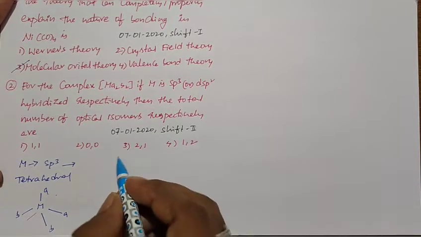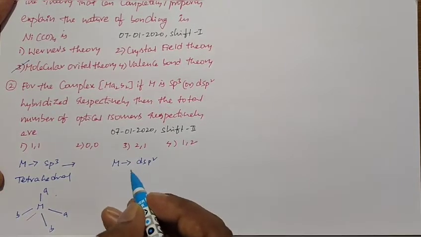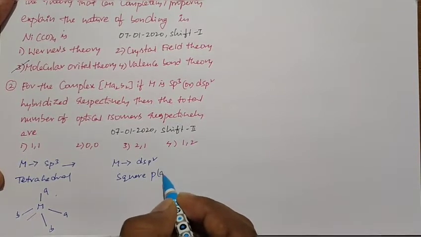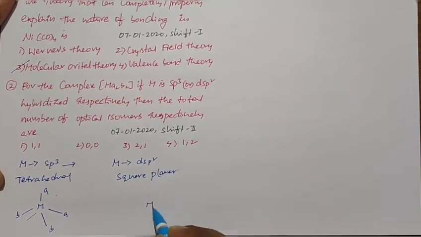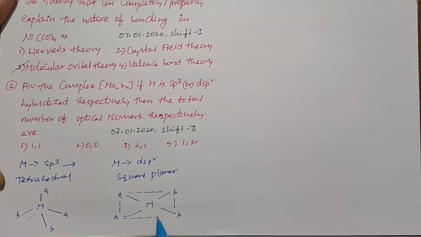Similarly, when M undergoes dsp2 hybridization, it has a square planar shape. When you observe this square planar shape, this compound also has a plane of symmetry, like this.